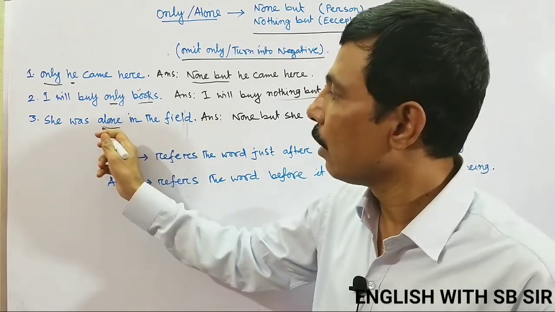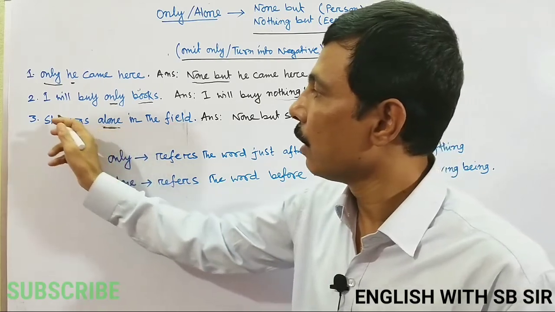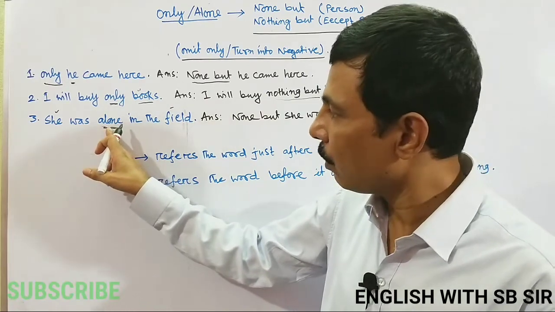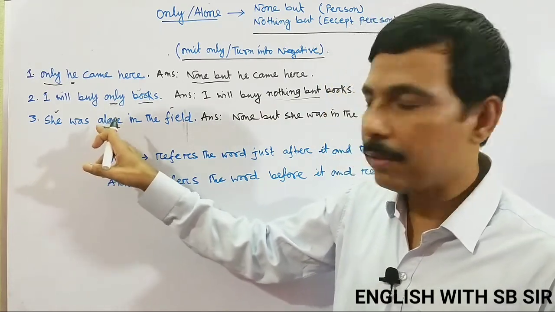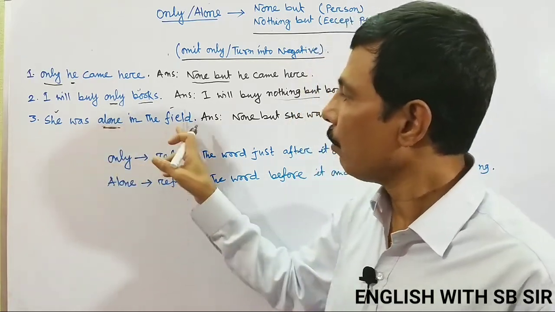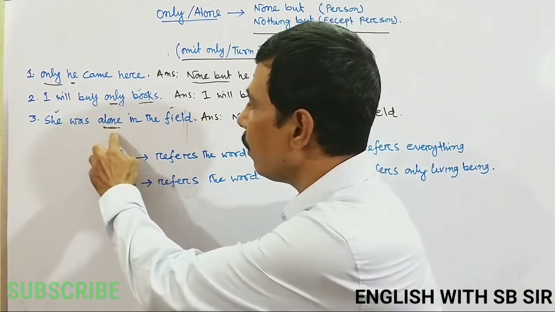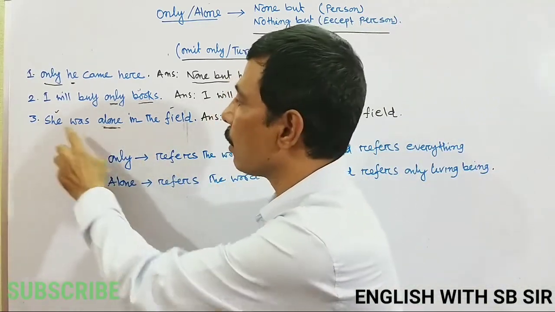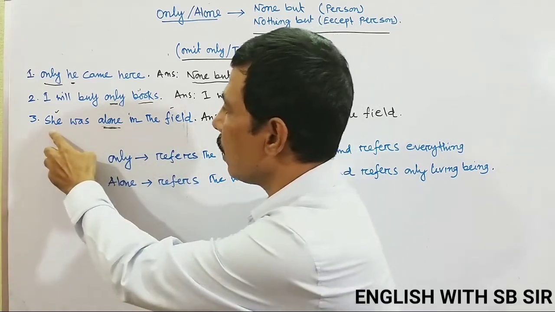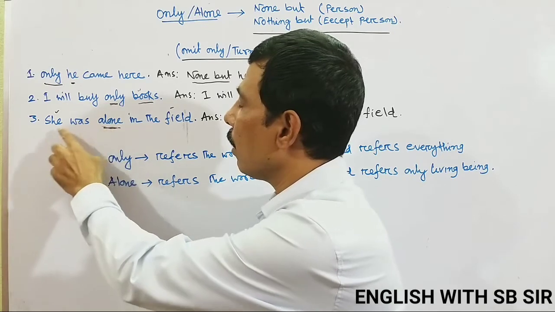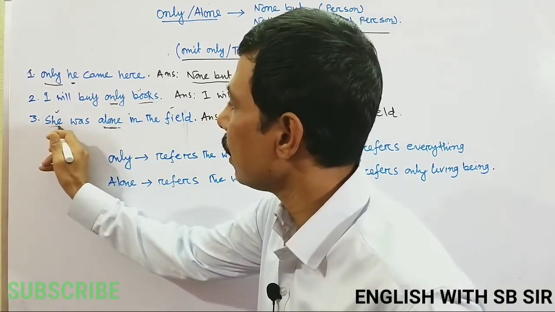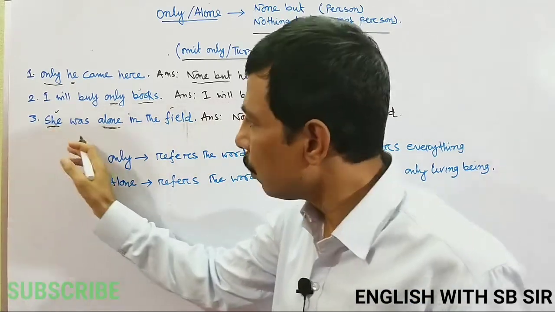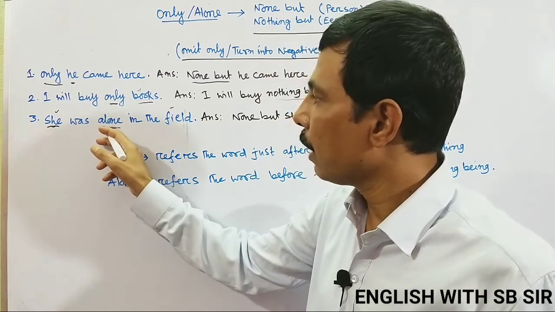So this word alone, does it refer to she or field? Notice here, alone always refers to the word before it, not after it. So as she is before alone, alone refers to she. So is she a human being or non-human being? She is a human being. So use none but in the place of alone.